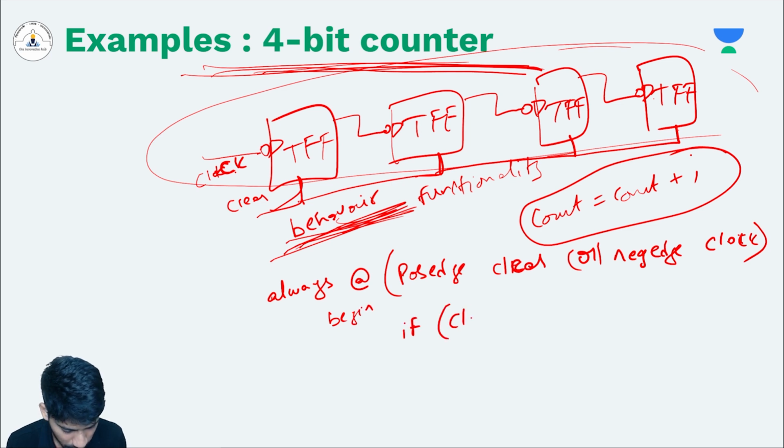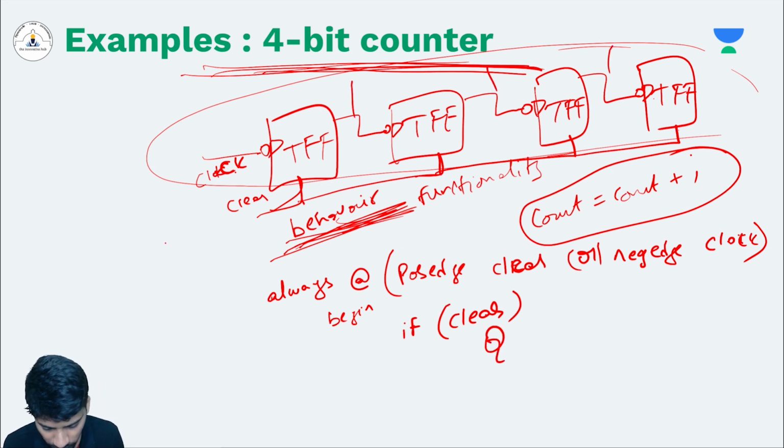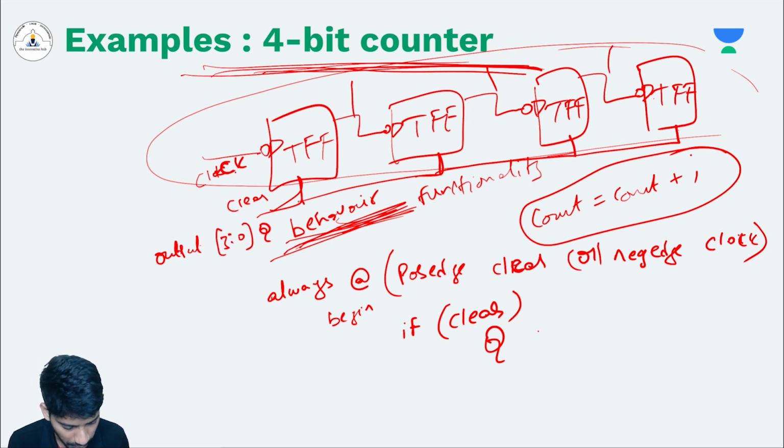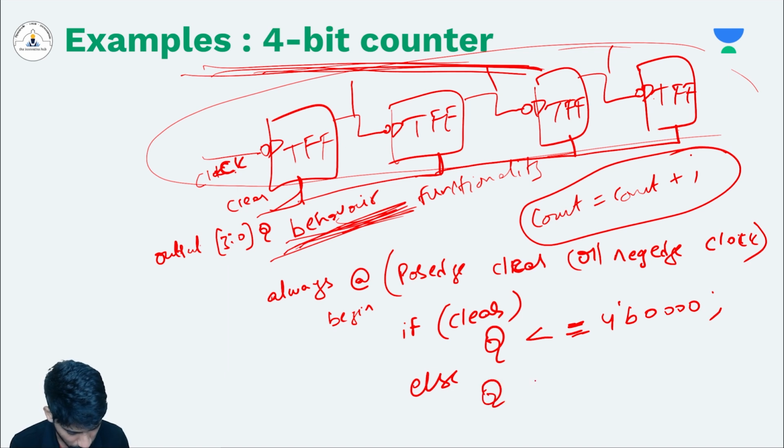If clear is equals to 1, then my q is a 4-bit data. I have defined q as the output of 4-bit data. Then my q is equals to, using non-blocking statement, 4-tick binary 0. Else, if my clear is not 1, then it will go to else block. Then my q is equals to q plus 1.